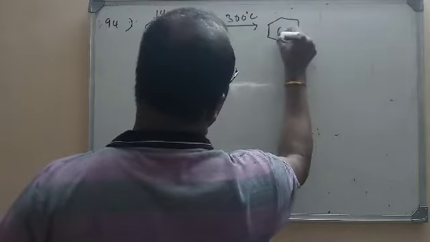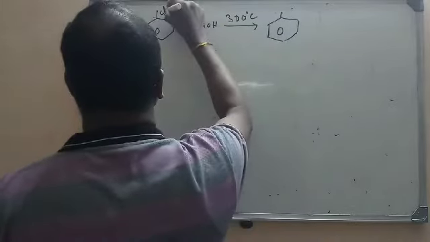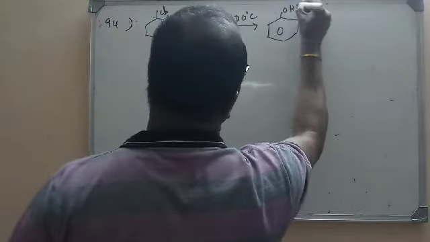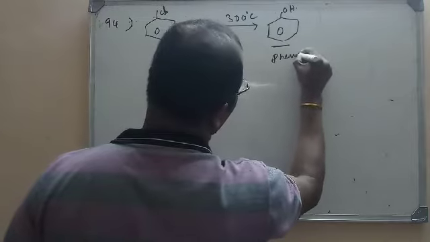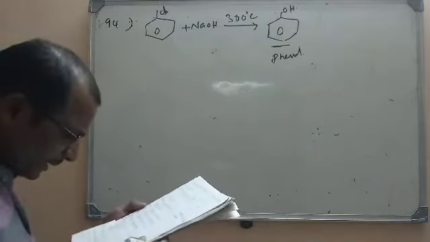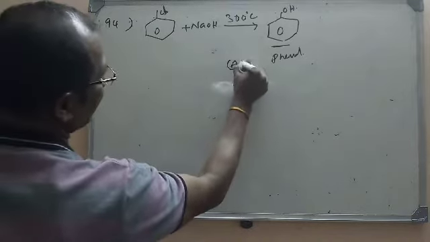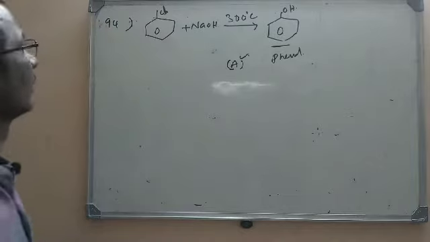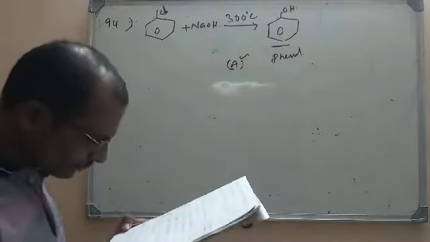It's a direct reaction. Here OH will be substituted, and it occurs only under pressure, and NaCl will be formed, of course. What is the product here? Phenol. So in this reaction, the product is phenol, so option A itself is the right option. So option A, that is phenol. Now let us go for the next question.